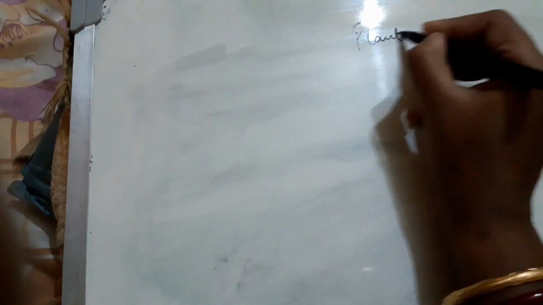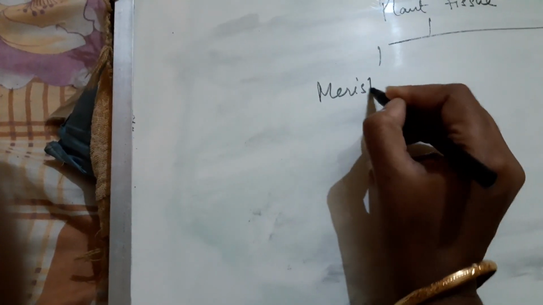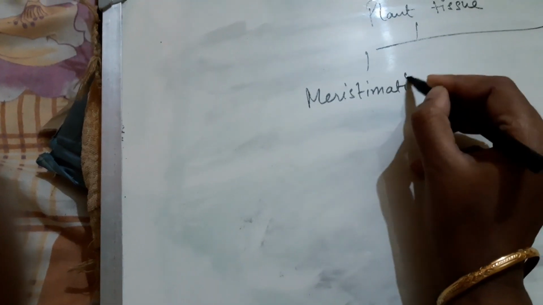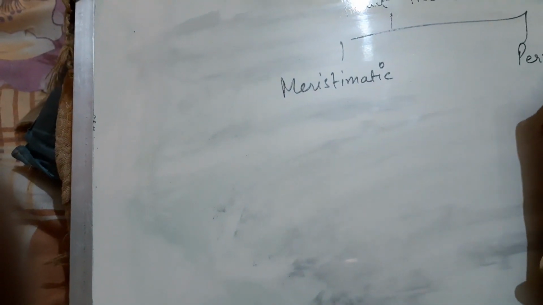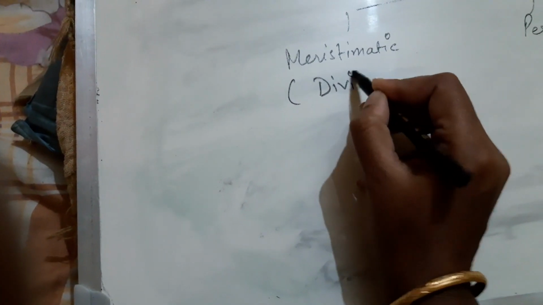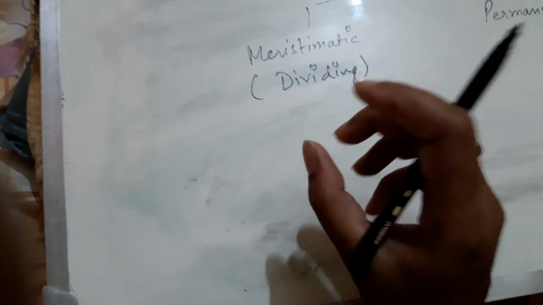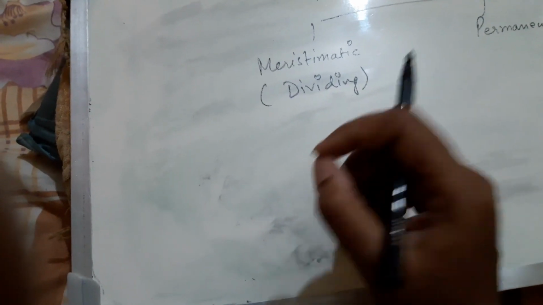That is called meristematic tissue. Now let's talk about plant tissue. Plant tissue can be divided, as I told you, into meristematic and permanent. Meristematic is dividing, and permanent is specialized. We will talk about permanent later. Meristematic is dividing, so it is found in the places where the plant is growing, exactly the tips.